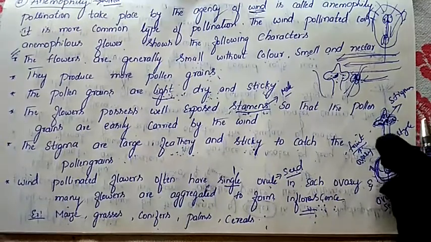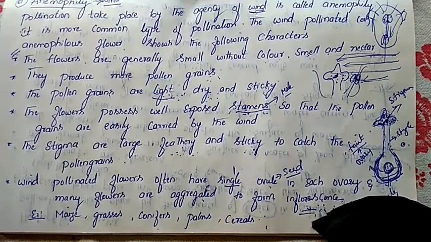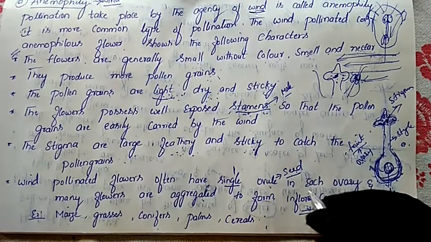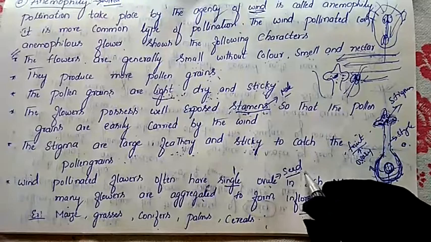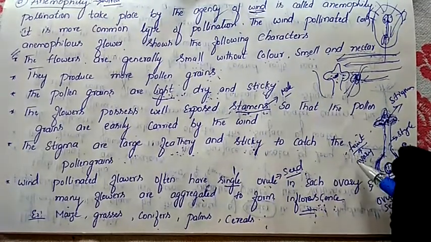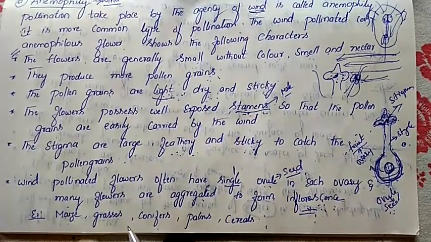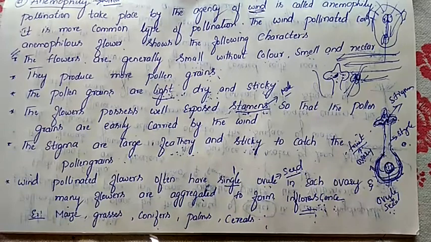So that means here many flowers combine together to form a single flower, that is nothing but inflorescence we are calling. So like that, later the ovule will convert into the seed and the ovary will convert into the fruit. So this is another character. Examples are maize, grasses, conifers, palms, and cereals.